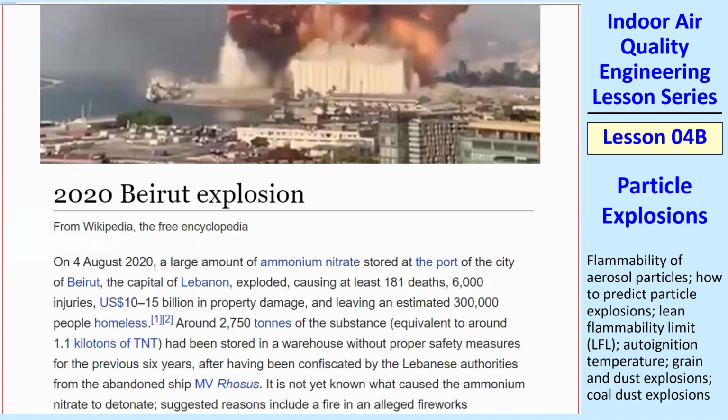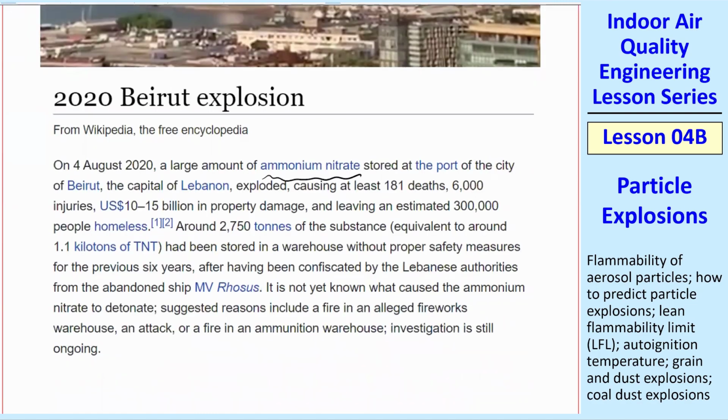It's kind of a white crystalline particulate that was stored. And I don't know the details if these particles were in a dusty environment or they were just sitting there and it got too hot, but they eventually did explode. They were worried about it for many years, but nobody did anything about it, so it was quite a tragedy.